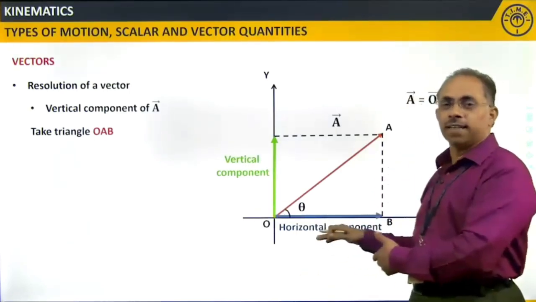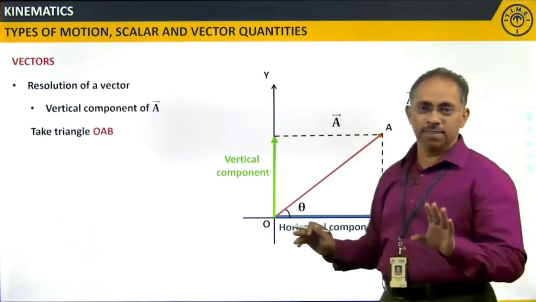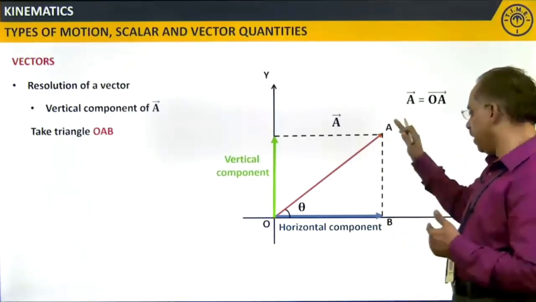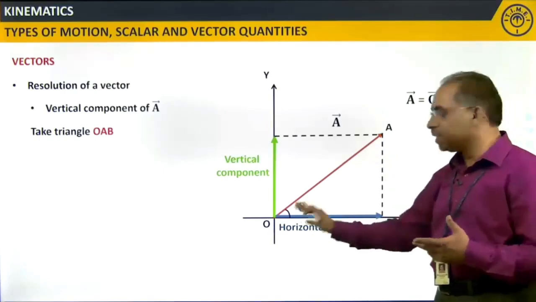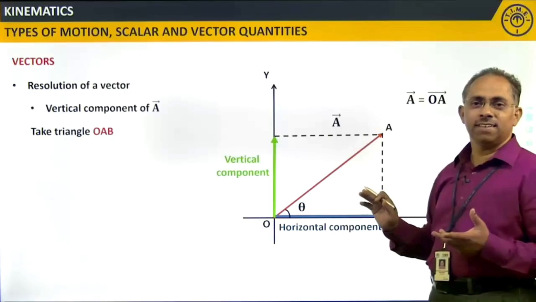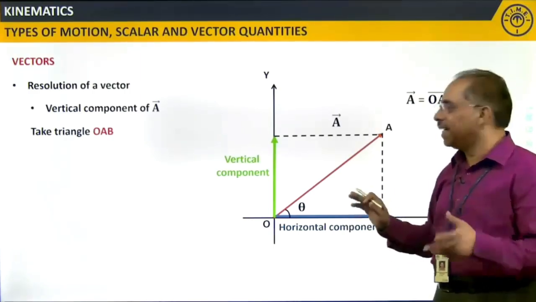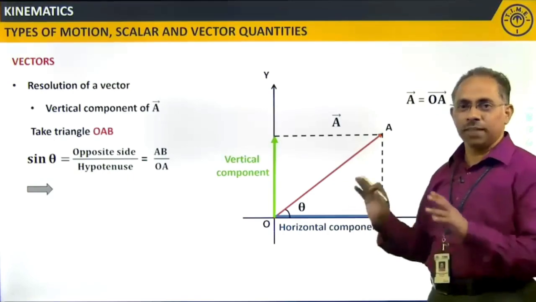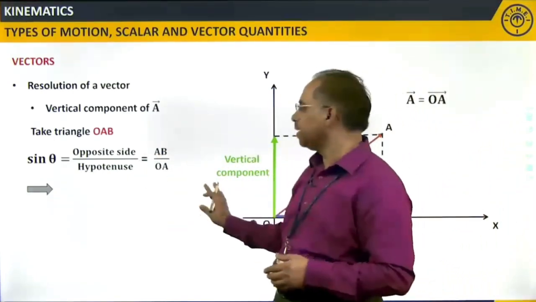Now, you already have resolved the horizontal direction. What trigonometric ratio did you use? Cos theta, right? So, here I want a relation between AB and OA, given this angle theta. Yes, what should be there? Exactly, yes, it is nothing but sin theta. Now, this part is clear, right? So, when I take opposite side by hypotenuse, this is nothing but AB by OA.